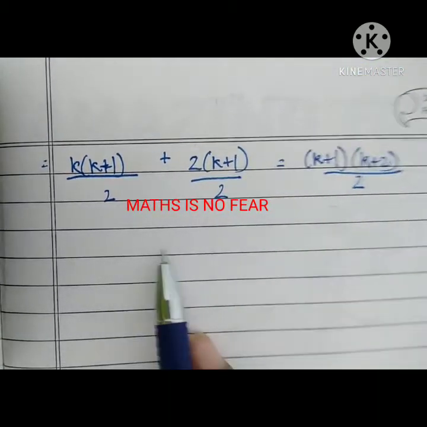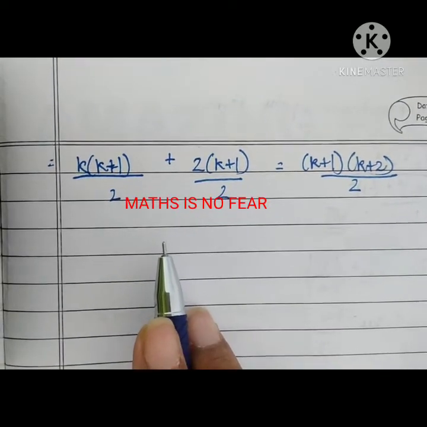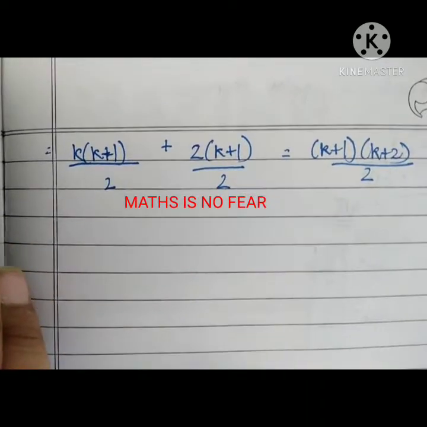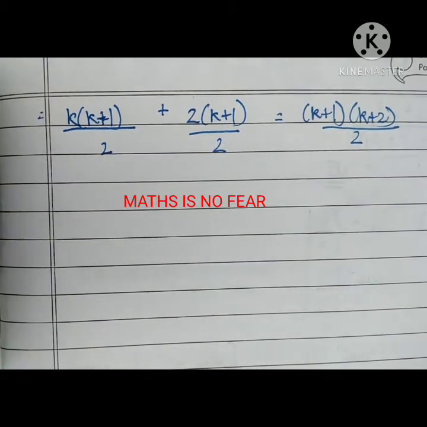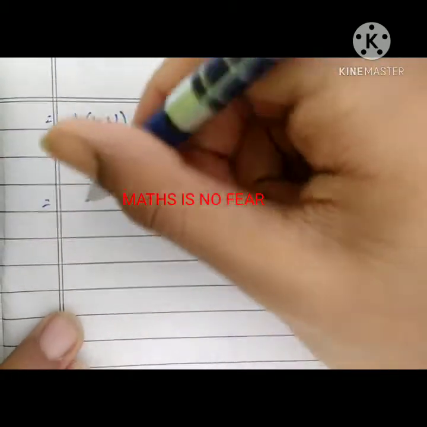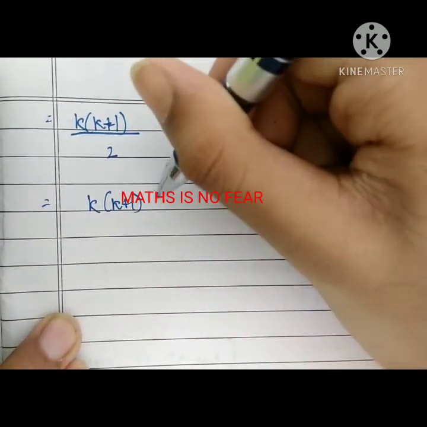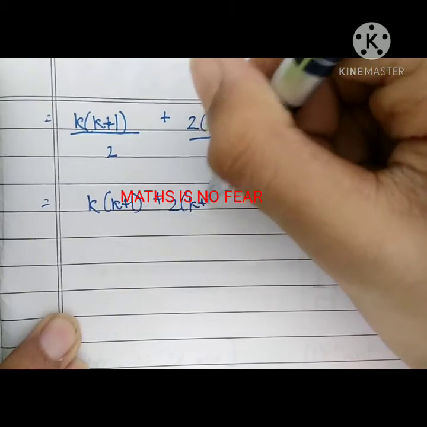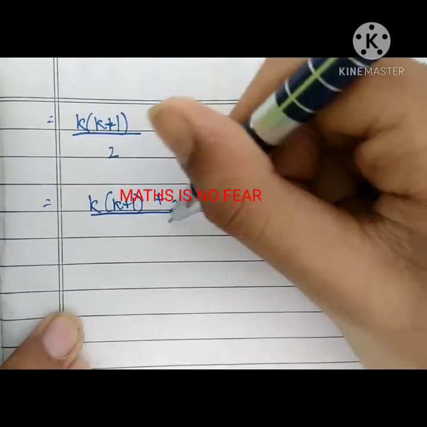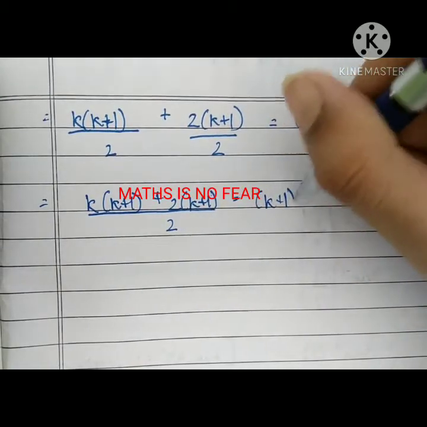Now let's see if I can simplify it even further. The simplest way of simplifying this equation, my LHS would be that I take k plus 1 to be common. Let me write the equation like this, and my RHS as it is, copy.